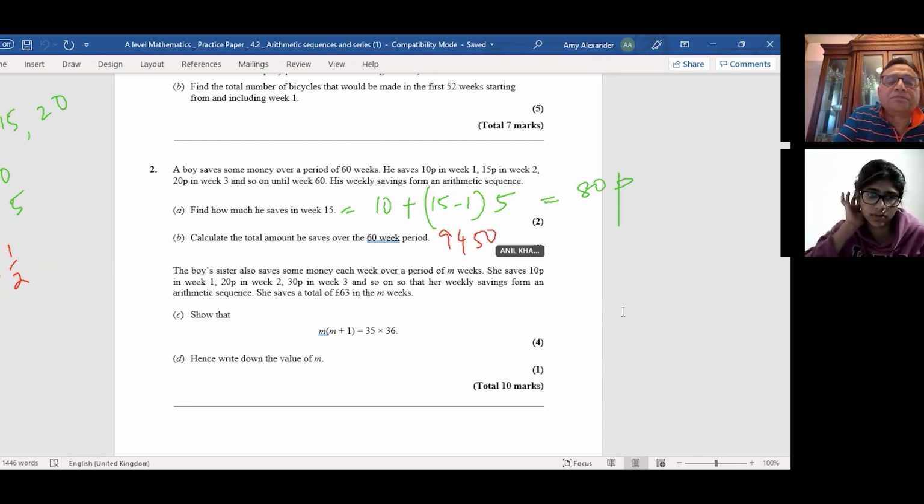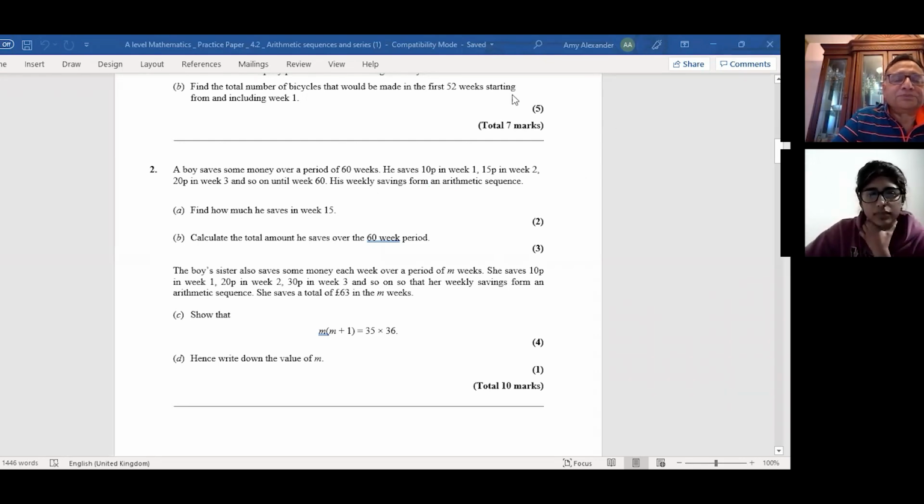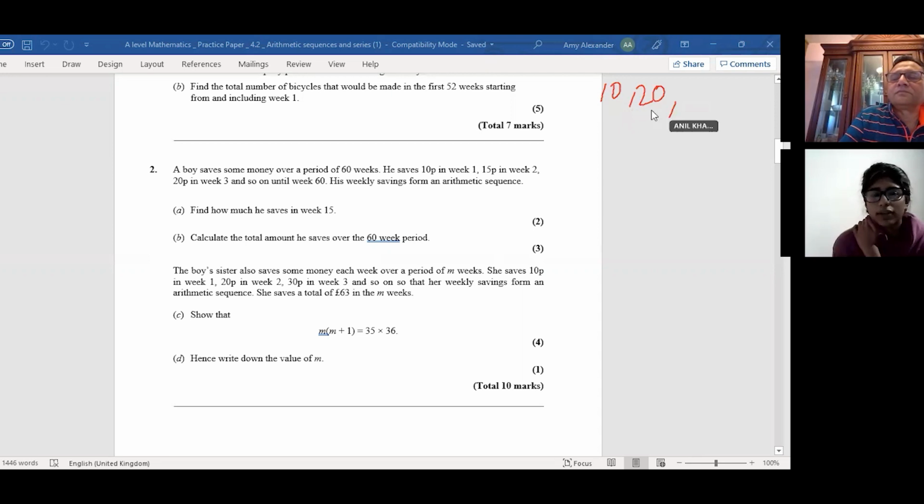Okay. Now what is the next question? So Amy, what is the problem you're facing with question number 2? So 2C, I just don't get it. The boy's sister also saves some money each week over a period of m weeks. She saves 10p in week 1, 20p in week 2, 30p in week 3, and so on. Her weekly savings form an arithmetic sequence. She saves a total of £63 in the m weeks.